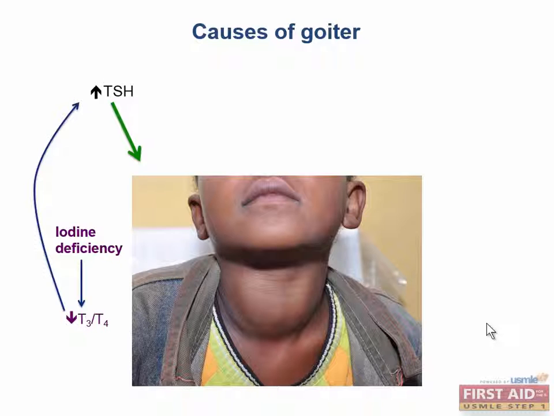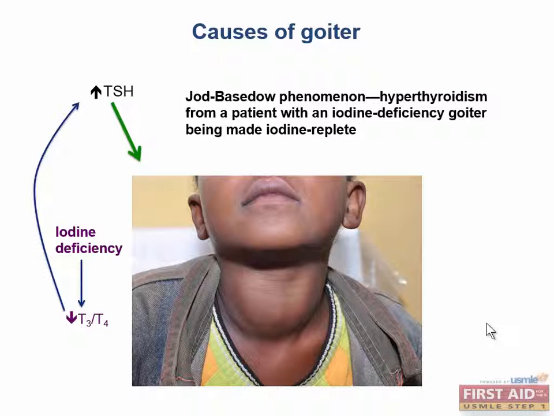It's important that you remember, by the way, that this huge neck bump caused by iodine deficiency isn't just an ugly bump. It actually represents an incredibly powerful thyroid gland. And if this person is given normal amounts of iodine, their uberthyroid will generate so much thyroxine that it'll push them straight from hypothyroid to hyperthyroid until their body finally figures out what's going on. This is called the Jod-Basedow phenomenon, and First Aid talks about it in the hyperthyroidism section.